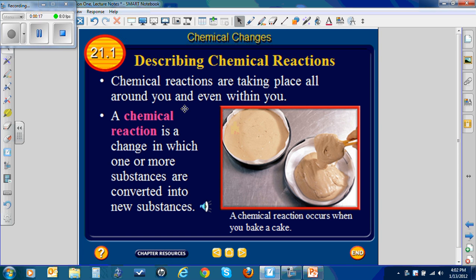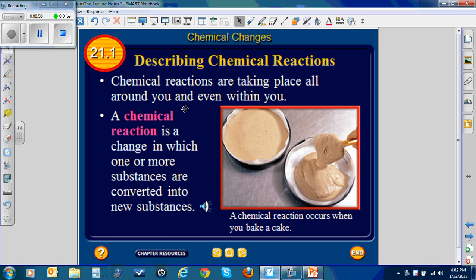Chemical reactions are taking place all around you and even within you. You go home, eat supper, and that food enters your system and is processed by your body, which turns it into energy. Many chemical reactions occur. A chemical reaction is a change in which one or more substances are converted into new substances. For example, you eat your supper, and you can't get that original steak or chicken or French fries, whatever you had, after your body processes it. You can't get it back.